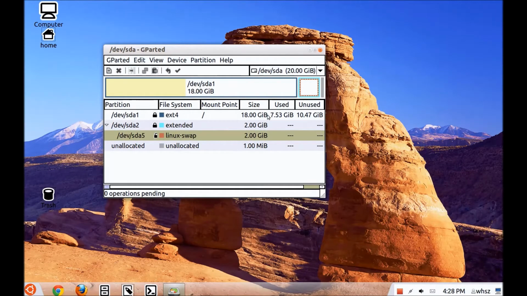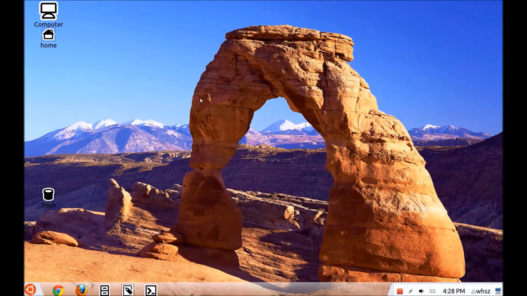And this over here, this is the Linux swap disk, which is like the page file. And they have these funny names, SDA1, SDA2, SDA5. You have to get used to that, but that's not too difficult.